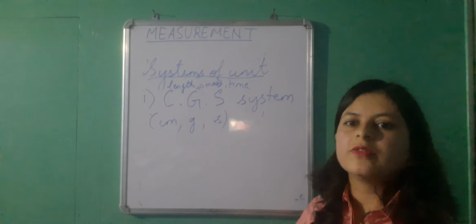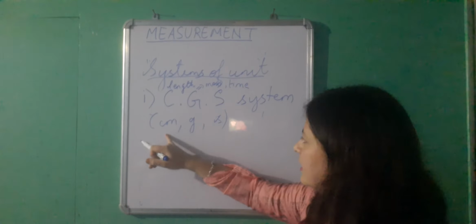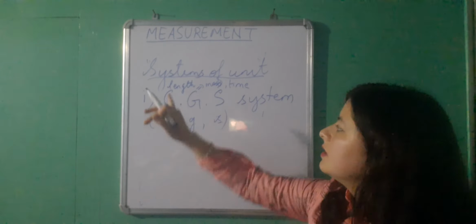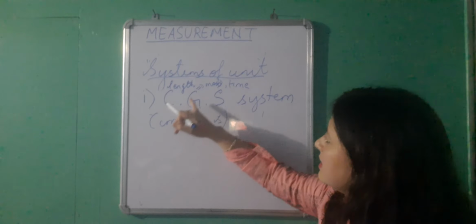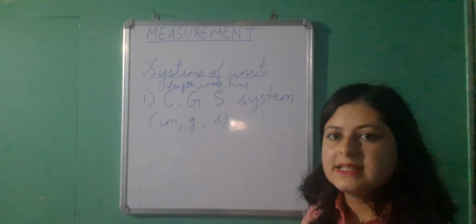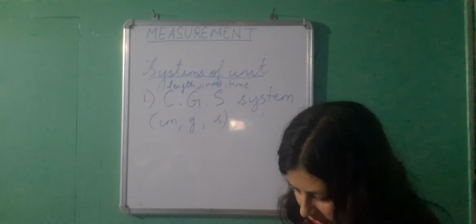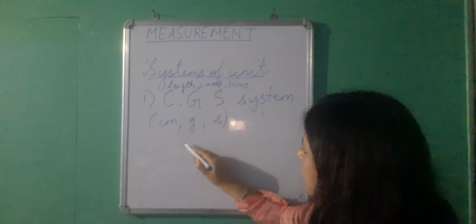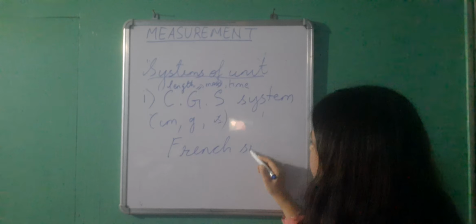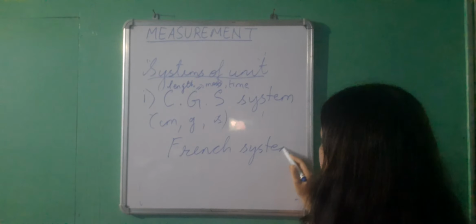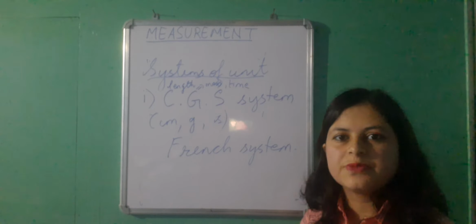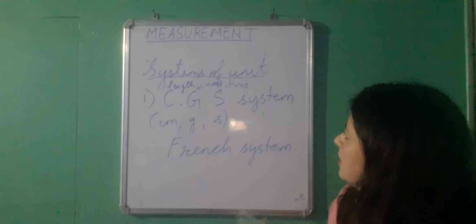So the full form of CGS system is centimeter, gram and second. It is also called the French system, because the French people follow this system.